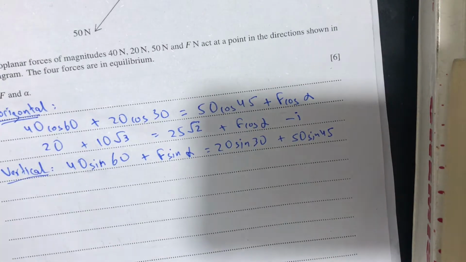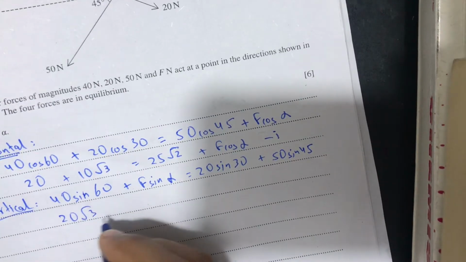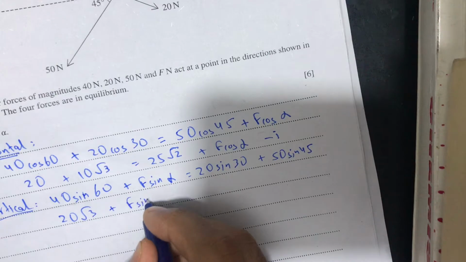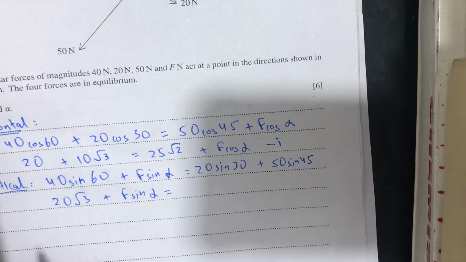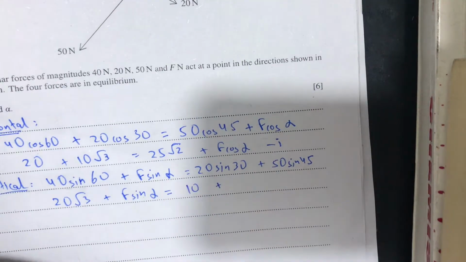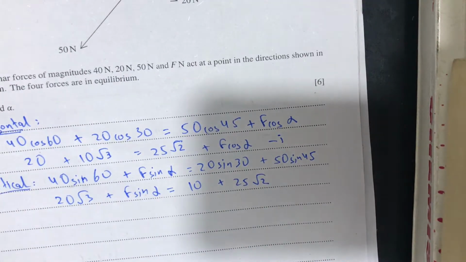Let's use the calculator to find the values of the terms. 40 sine 60 is 20 under root 3 plus F sine alpha. 20 sine 30 is 10, and 50 sine 45 is 25 under root 2.